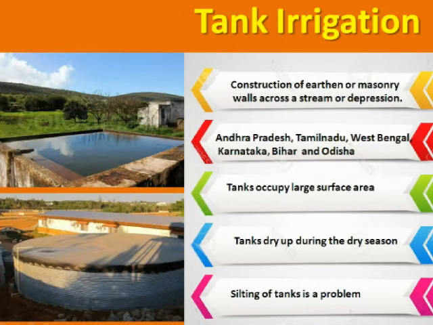However, the tank has some disadvantages as compared to ordinary wells. It occupies a large surface area which could otherwise have been used for cultivation. Many tanks dry up during the dry season and fail to provide water for irrigation when it is required most. And silting of tanks is a problem, and desilting of these tanks is often required. But we have seen that tank irrigation is mainly concentrated in the Deccan Plateau region.